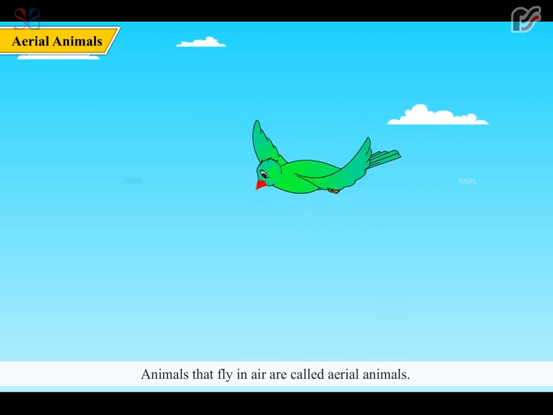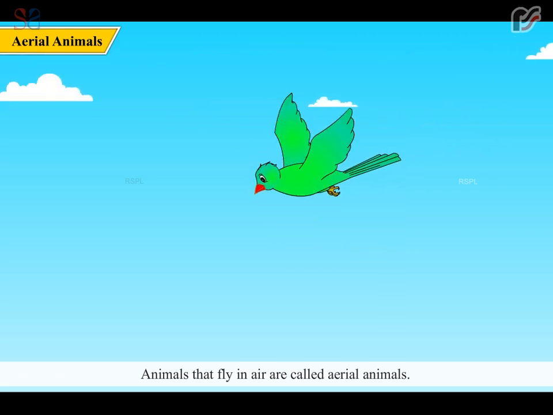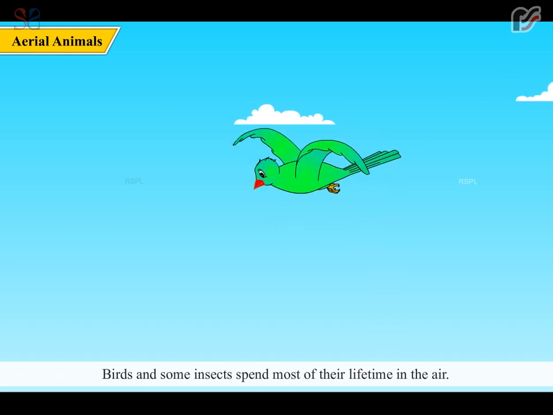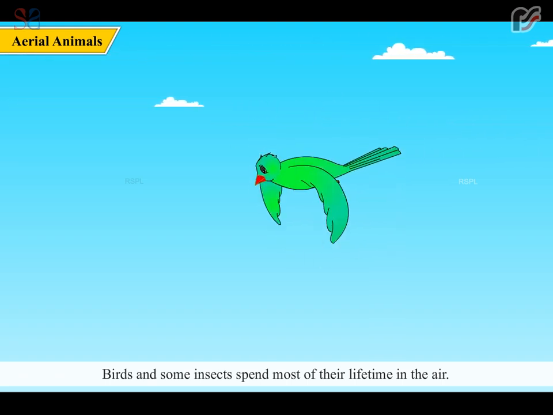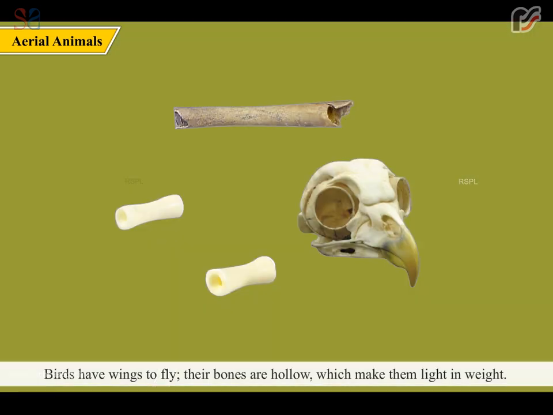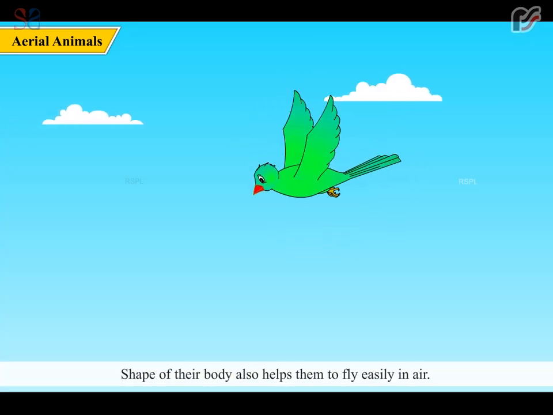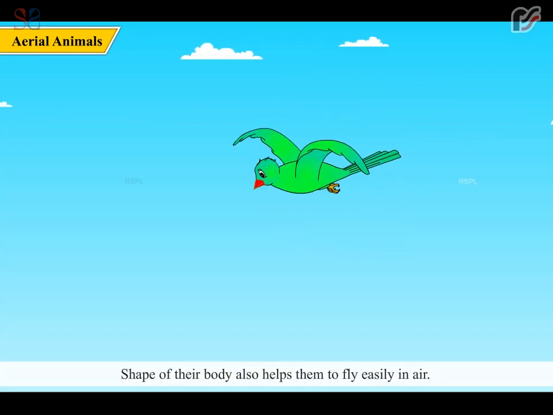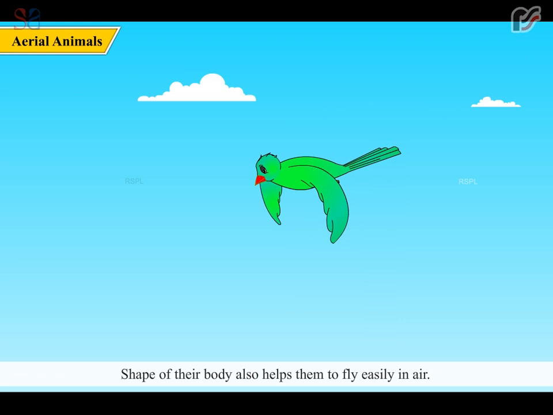Animals that fly in air are called aerial animals. Birds and some insects spend most of their lifetime in the air. Birds have wings to fly. Their bones are hollow, which make them light in weight. Shape of their body also helps them to fly easily in air.